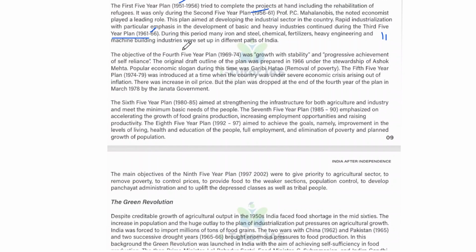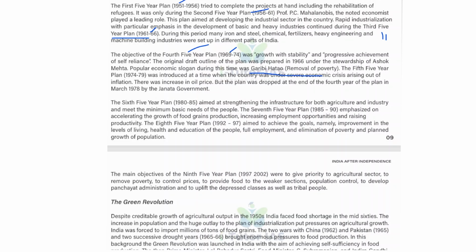And the objective of the fourth 5 year plan, the time of 1969 to 74, was growth with stability and progressive achievement of self-reliance. The original draft outline of the plan was prepared in 1966 under the stewardship of Ashok Mehta, and the popular economic slogan during this time was Garibi Hatao, that means removal of poverty.